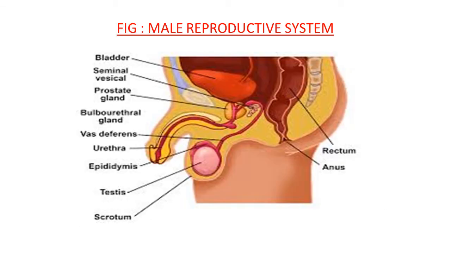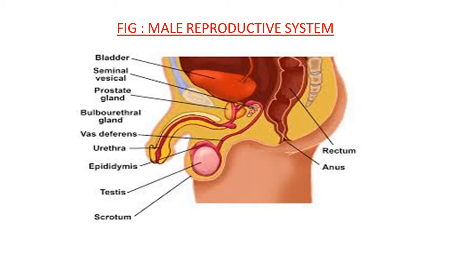Let's study the male reproductive system first through a figure. In this figure, you can clearly observe the regions or parts involved in the male reproductive system. Here you can see testes. One pair of testes is present here, oval in shape, located in a sac-like structure, the scrotum, outside the body.